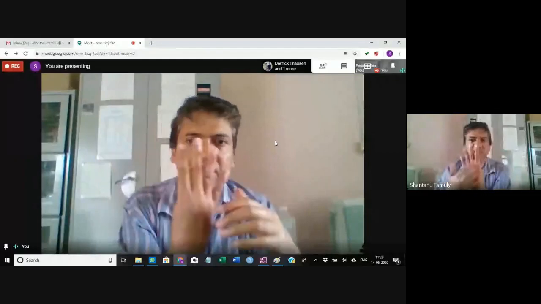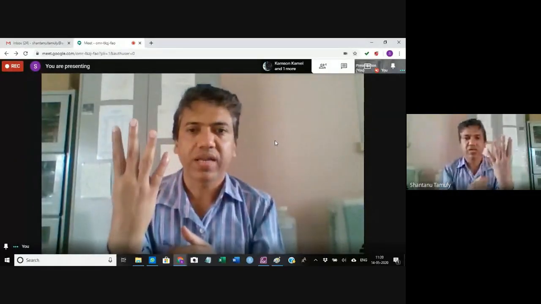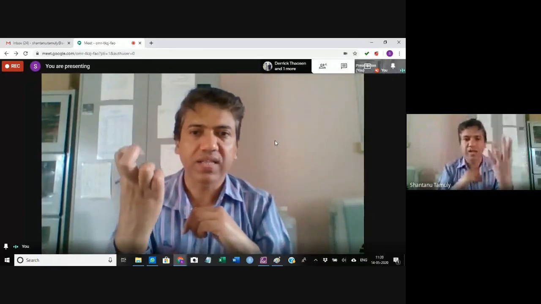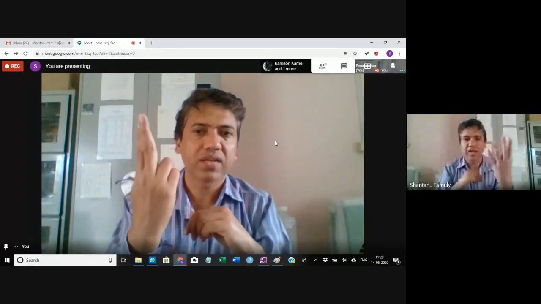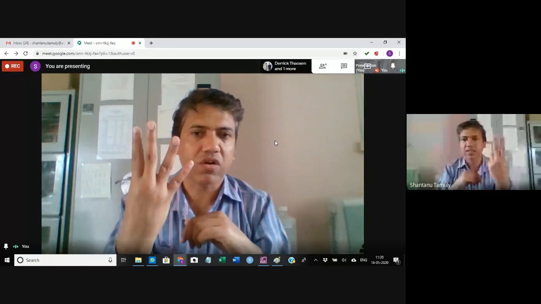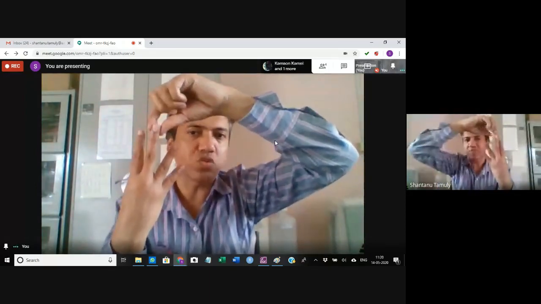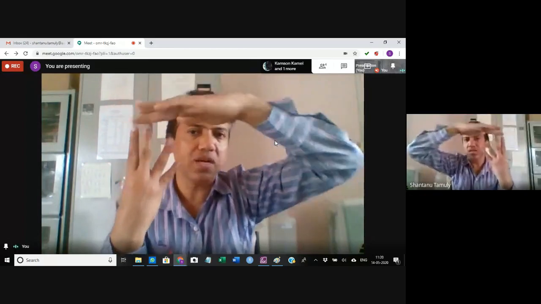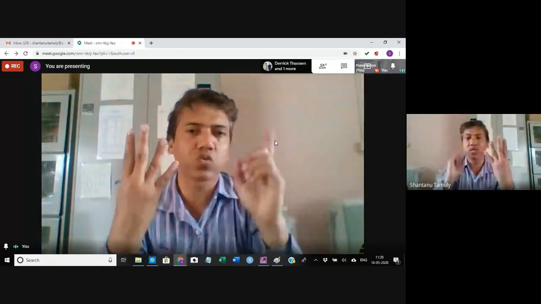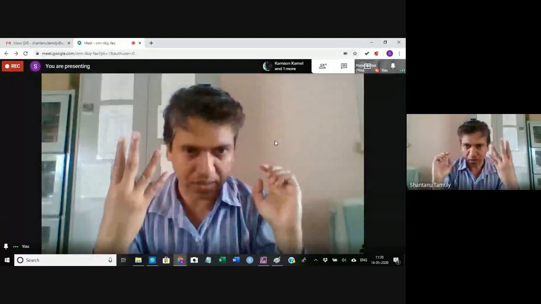Say for example, my hand is a complete antigen. Now these are four epitopes. Let us say these four epitopes are like this. Now among these four epitopes, this particular epitope is more exposed. It is more exposed to the surface. And these other three epitopes are less exposed to the surface. So this epitope will be more immunogenic.